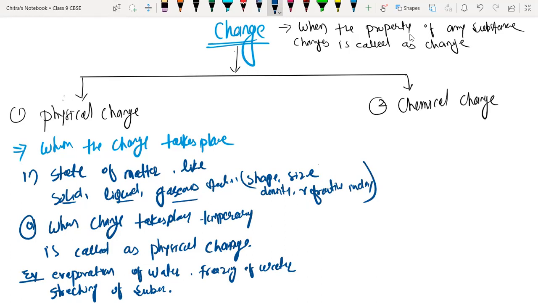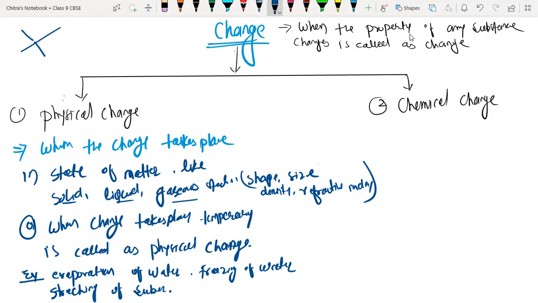Sir, what is refractive index? Luster may be a physical change, but it is lost due to a chemical reaction, so we can't include it in physical change. Like iron has luster in its pure state, but when it reacts with surroundings like moisture and air, it undergoes a chemical reaction to form rust. So it is a chemical change.